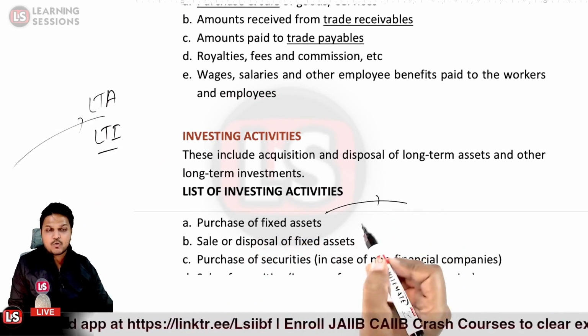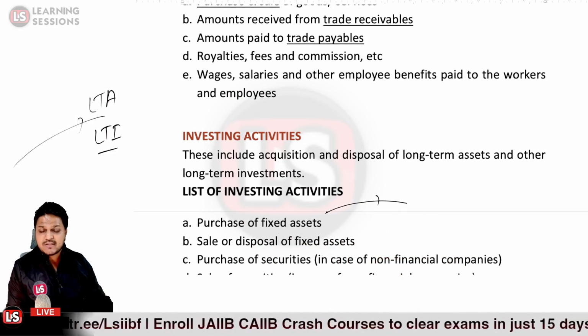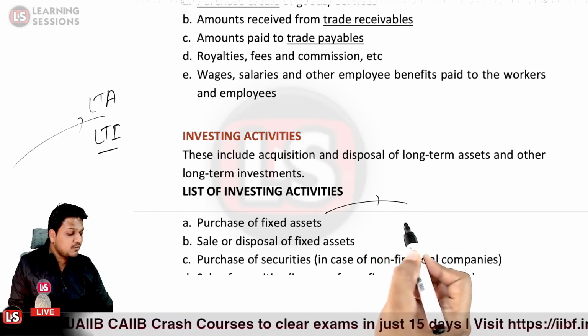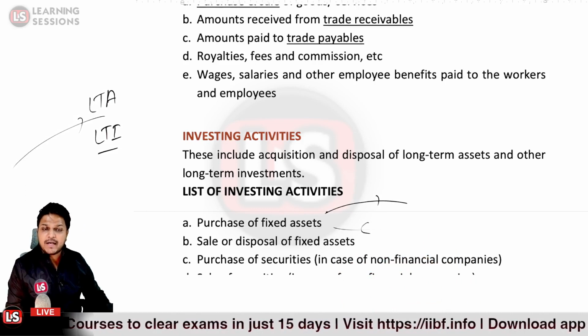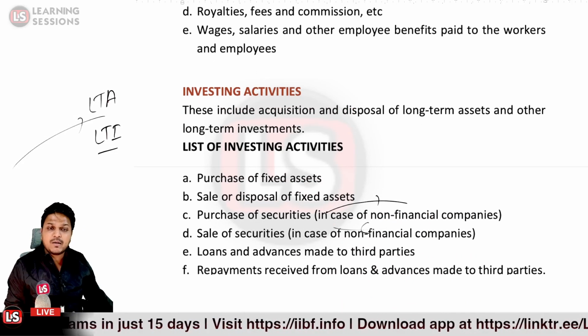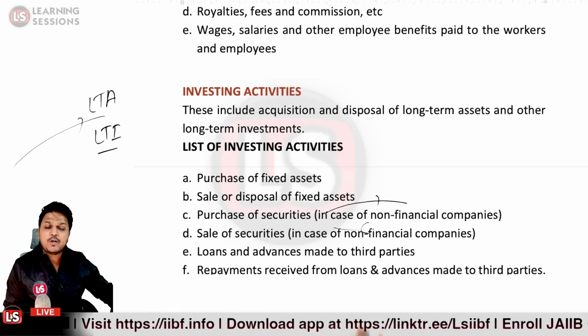When you purchase a fixed asset, that is a cash outflow, because to acquire the asset you have to pay the amount. Similarly, when you're selling or disposing of a fixed asset, you'll be receiving the amount, so that will be a cash inflow. It could also be purchasing securities from financial companies, selling securities, or loans and advances made to third parties.